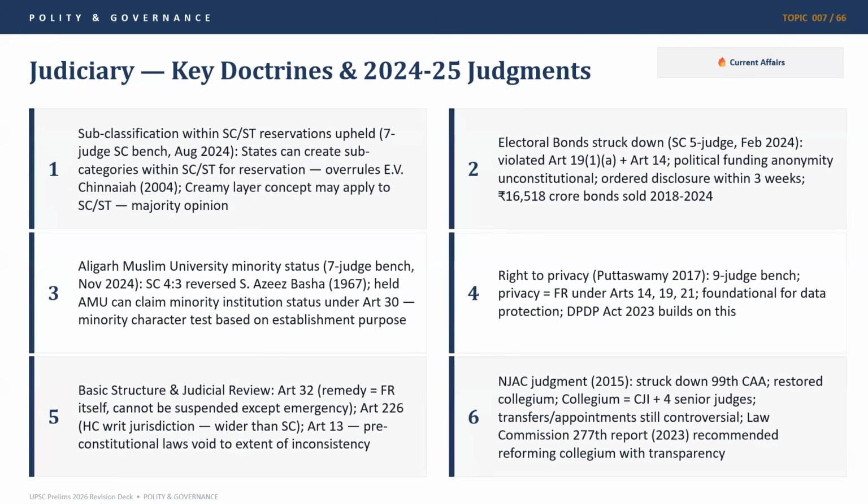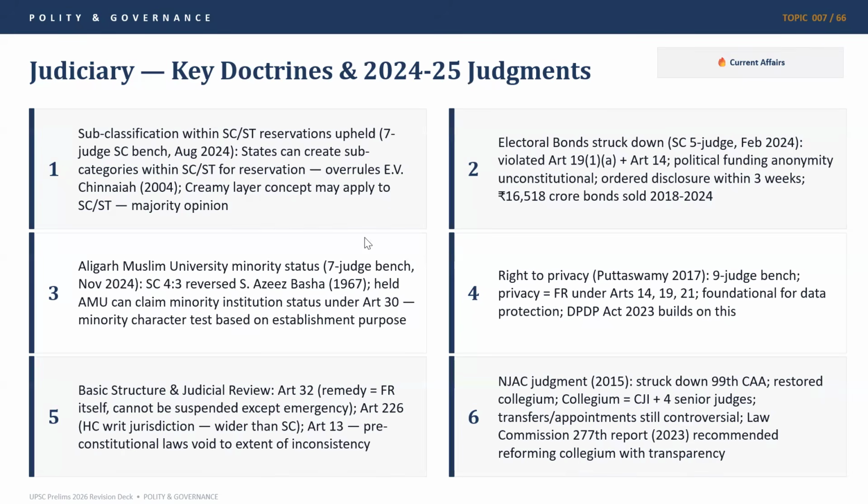Article 13 we generally ignore, but one should go through its language, because it declares pre-constitutional laws void if they were inconsistent with the Constitution. The National Judicial Appointments Commission judgment of 2015 struck down the 99th Constitutional Amendment Act and restored the collegium. The collegium consists of the CJI plus 4 senior judges. It is responsible for transfers and appointments of senior Supreme Court and High Court judges. It is still controversial. The Law Commission's 277th report recommended reforming the collegium with more transparency.